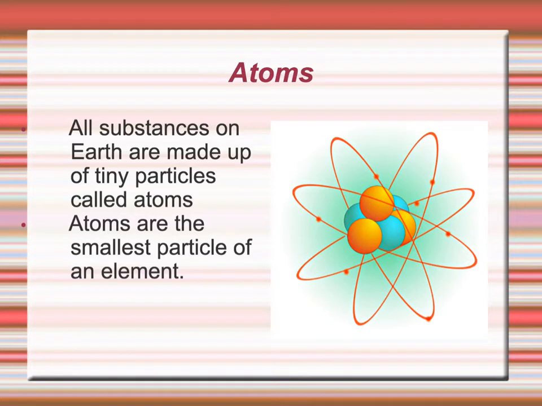This section focuses on atoms, and atoms are the smallest particles of an element. Everything on Earth is made up of these atoms. We talked a little bit about the periodic table of elements, and on that periodic table there are about 118 different elements. Now we're going to investigate almost all of them.